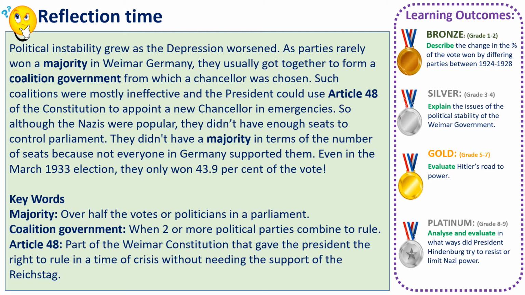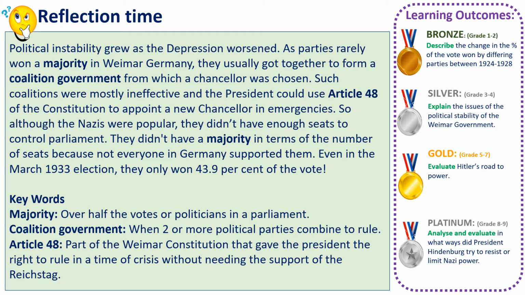There were powers in the German constitution, which we've looked at, which said that the president could use Article 48 to give his chancellor emergency powers. So if Germany went into a problem like hyperinflation, the president would give power to the chancellor to let him rule. So the Nazis were popular, but they weren't big enough to rule on their own.